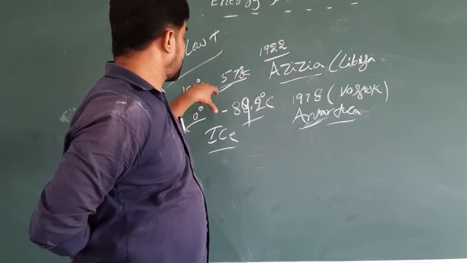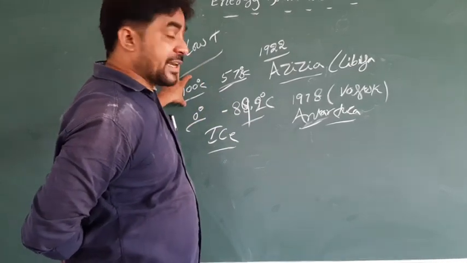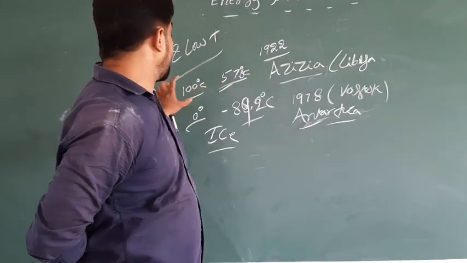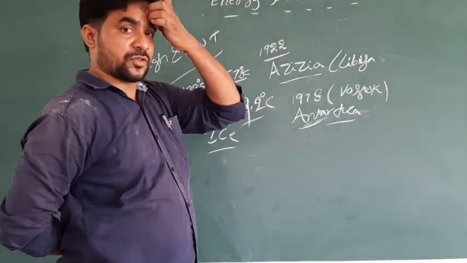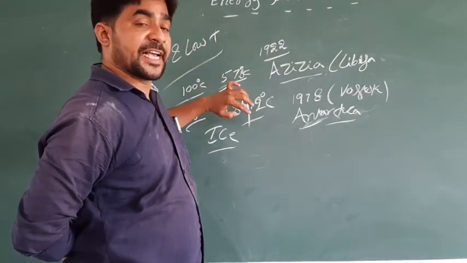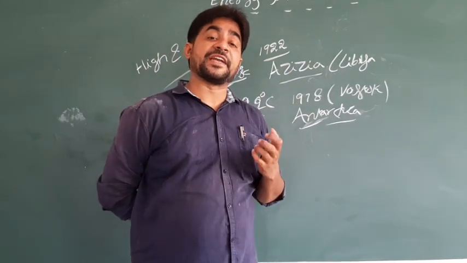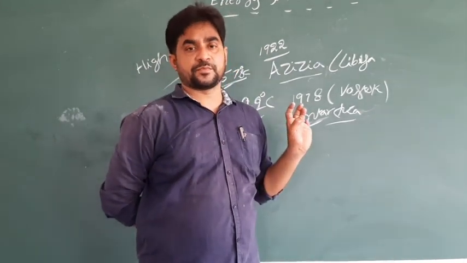Imagine 100 degrees and 57 degrees. 57.8 degrees is near to 100 degrees. So we cannot expect more temperature, as it becomes very dangerous for people.